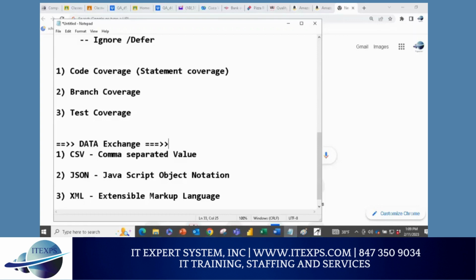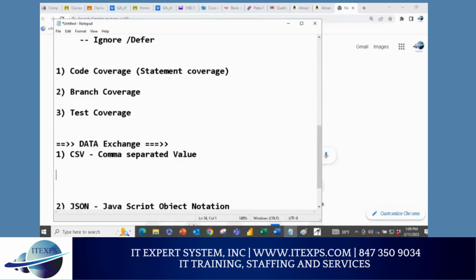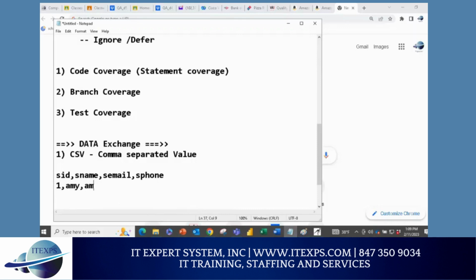So CSV is nothing but comma separated. For example, if I want to send student data, then I'll say student ID, comma, student name, comma, student email, comma, student phone. Make sense or no? And then I can say one, name may be Emmy, email Emmy at apc.com, and phone may be 222. And then I say Kevin and Kevin, yes or no? So this is the comma separated data.